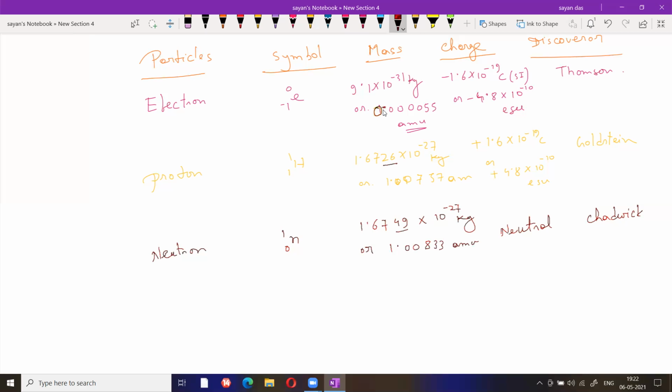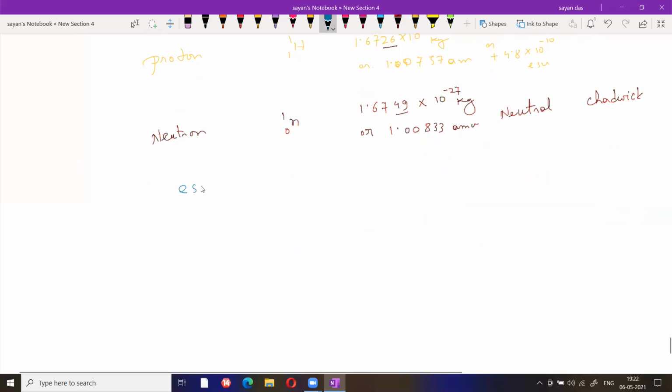Any doubt? All the stuff is given here. Any doubt regarding this part? No, sir. This one is basically a tabular form of mass, charge and symbol of electron, proton, neutron. And what is ESU? Just write down the name, electrostatic unit. Remember, in the charge case, coulomb is taken as an SI unit and ESU is taken as a CGS unit.